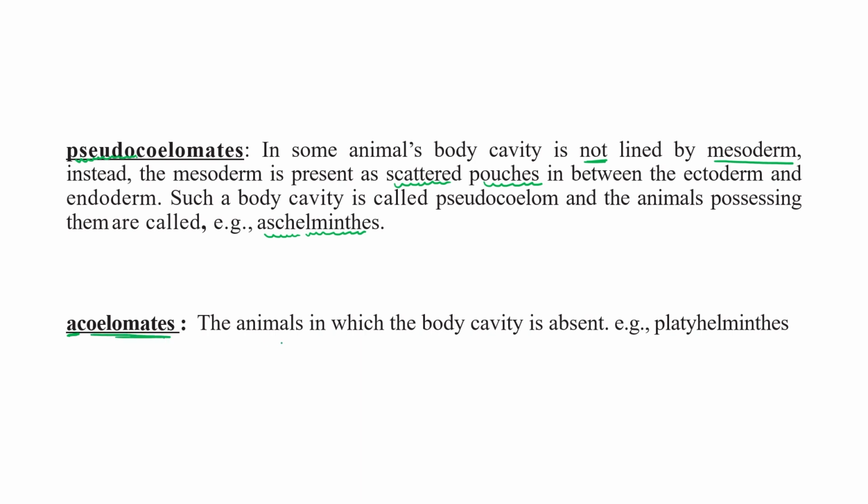Third type is acoelomates, meaning they do not have coelom. Acoelomates are the animals in which body cavity is absent. So platyhelminthes don't have coelom in their body. Platyhelminthes belong to acoelomates, aschelminthes belong to pseudocoelomates, and the remaining others belong to coelomates.